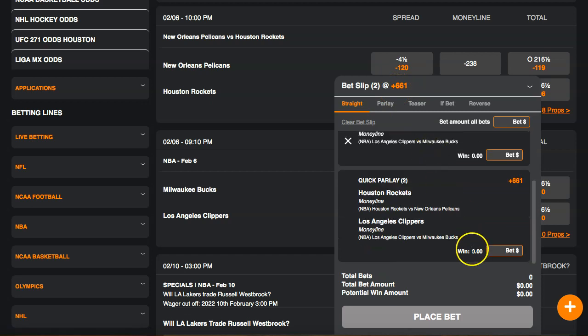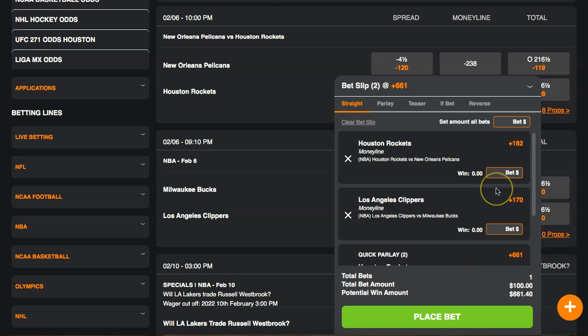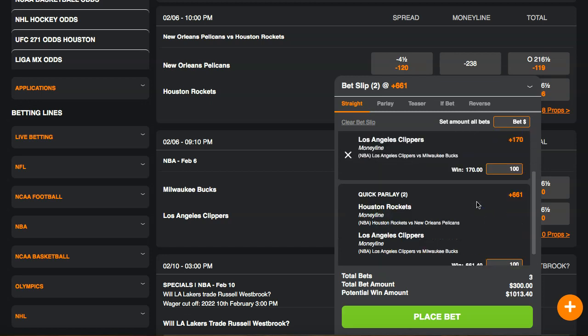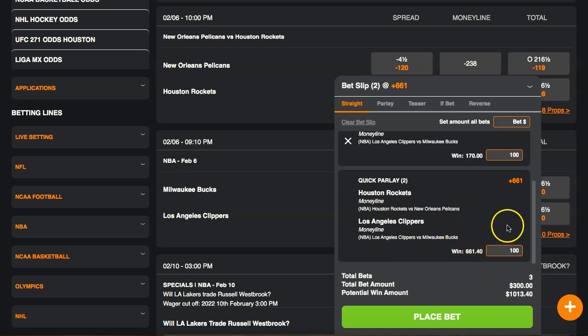So if you bet 1,000 on this parlay, it's going to give you plus 661. So it's going to give you $6,661 over here. As you can see, I don't know why it keeps going down. So see, with $100 right there, $661. So you bet 100, you get $661 back, as long as you hit both. But now if you do these individually, as you can see over here, 182 and 170, you add those, that's $350. But if you think you can hit both, just go ahead and go with the parlay.